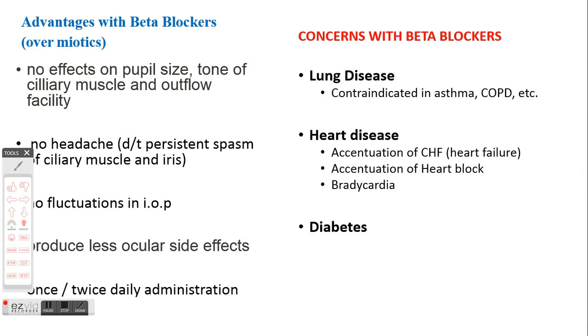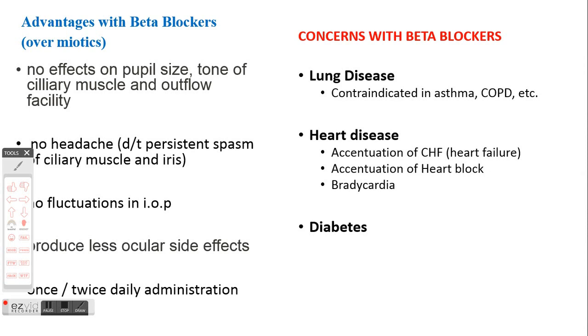Also, in some cases fluctuation in intraocular pressure can occur with pilocarpine drops. And compared to miotics, only once or twice daily administration of beta blockers is sufficient. Because of these, beta blockers are the preferred therapeutic option compared to miotics.